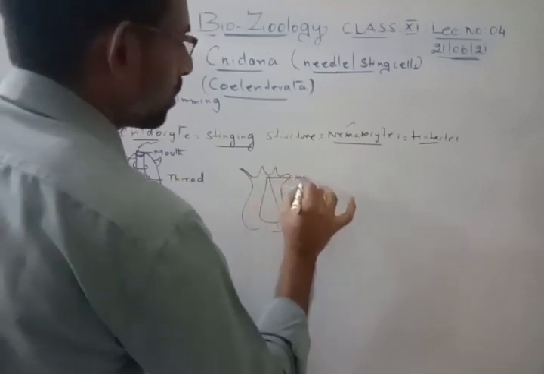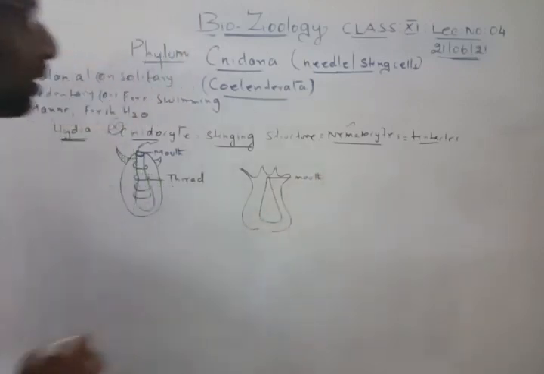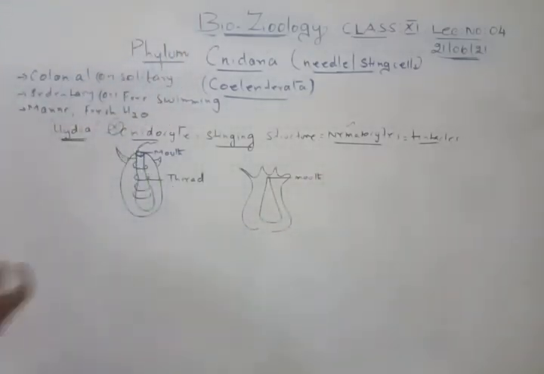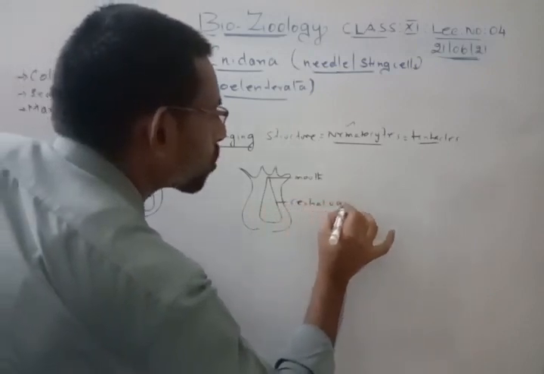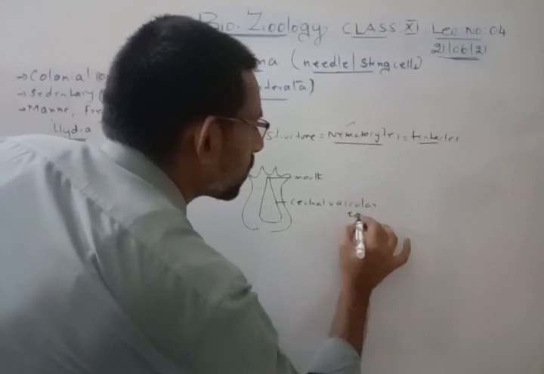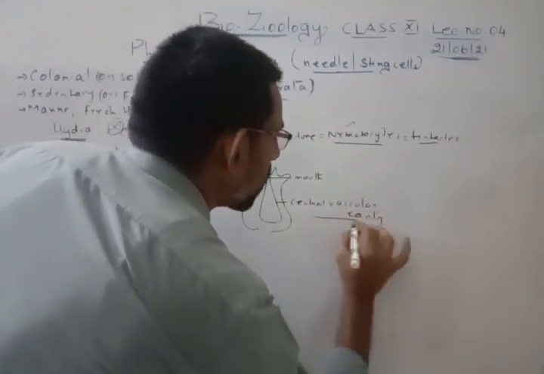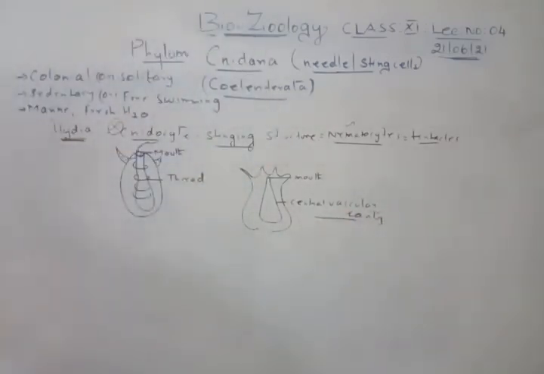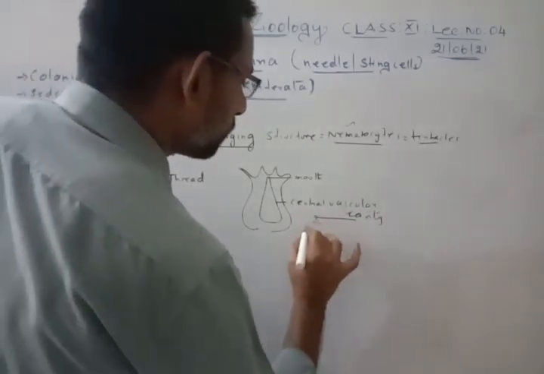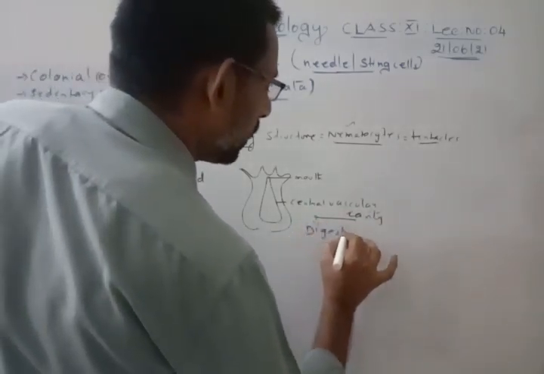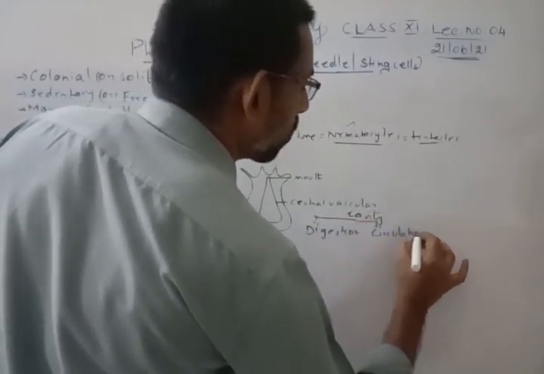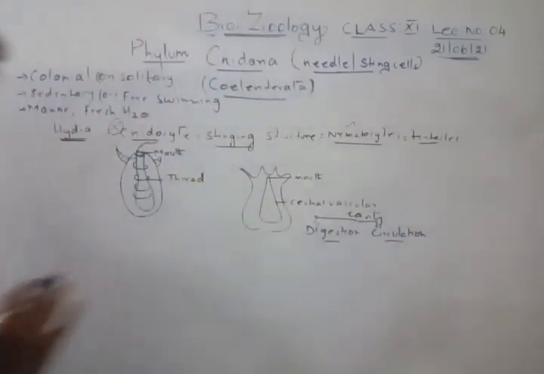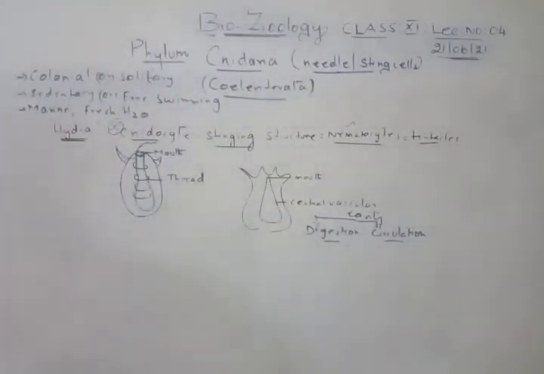This is the hydra. So this is the mouth part of it. And this cavity is called the central vascular cavity, and this central vascular cavity is for digestion as well as for circulation. So we have this central vascular cavity for digestion purposes as well as for circulation purposes.